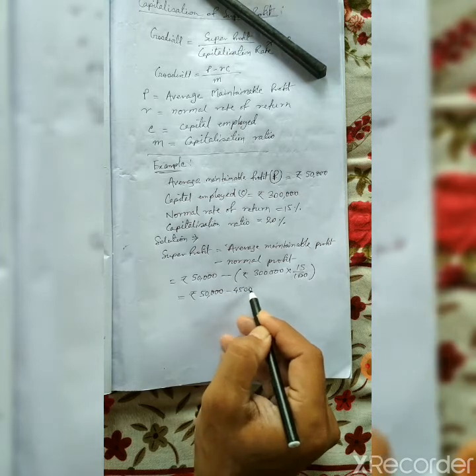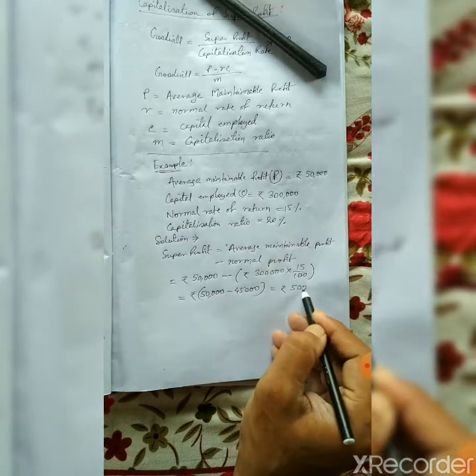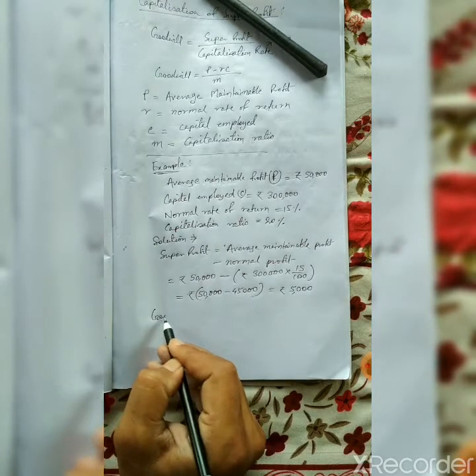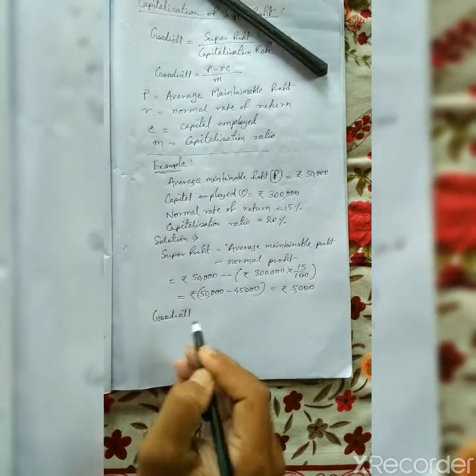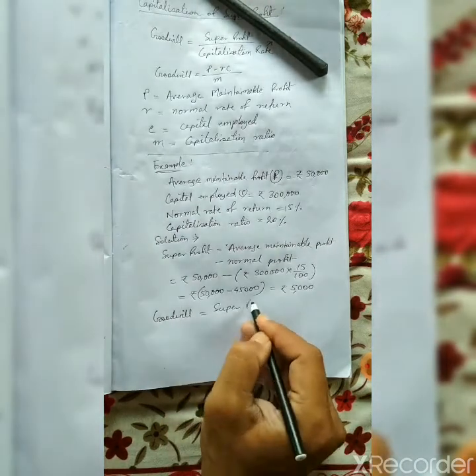So the value of normal rate of return multiplied with capital employed will yield normal profit. So normal profit is 45,000 and average maintainable profit is rupees 50,000. So super profit will be 5,000.